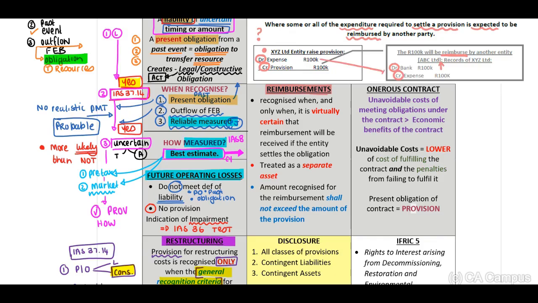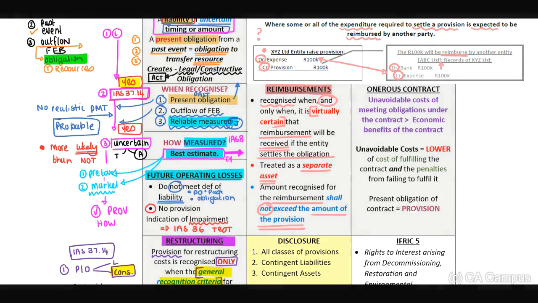Therefore, guys, this nets off our expense accounts. Now, the standard indicates to us that we may recognize when and only when it is virtually certain that the reimbursement will be received if the entity settles the obligation. Therefore, our key word is the fact that it has to be virtually certain. Then it should be treated as a separate asset. Yes, guys, a separate asset. The amount recognized for the reimbursement shall not exceed the amount of the provision. Okay.